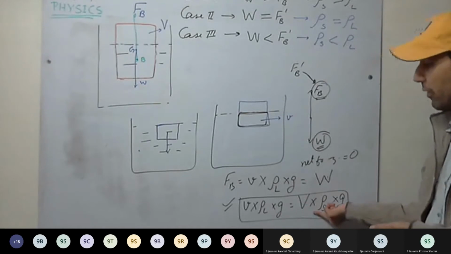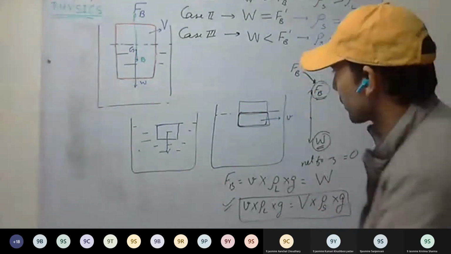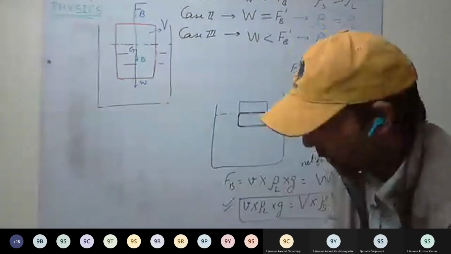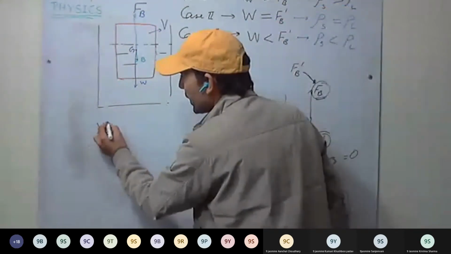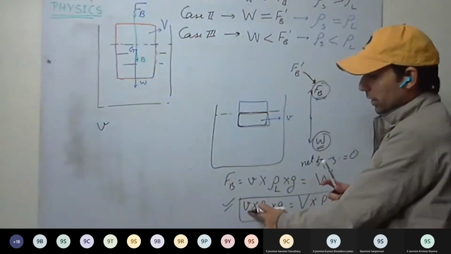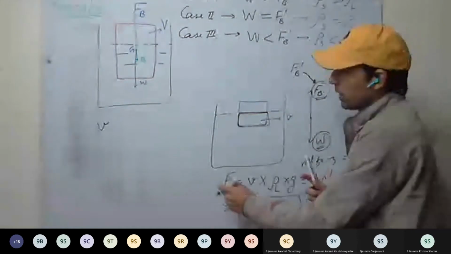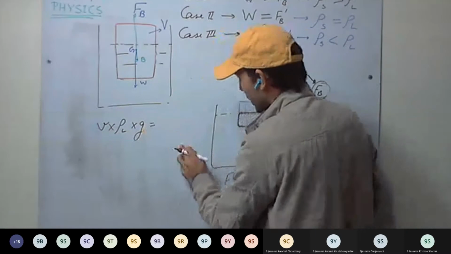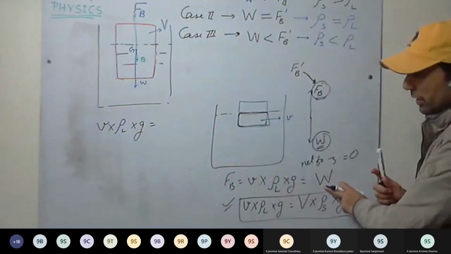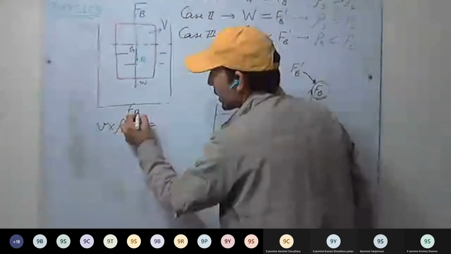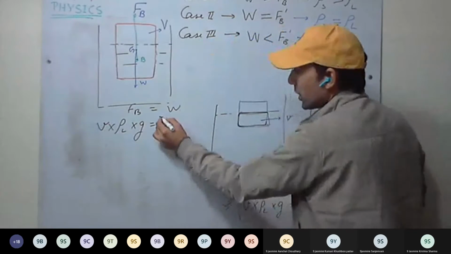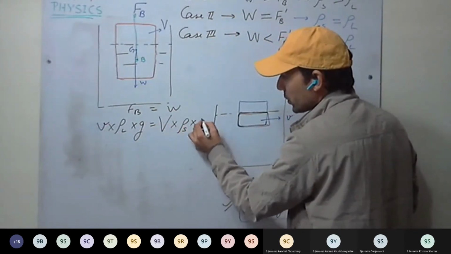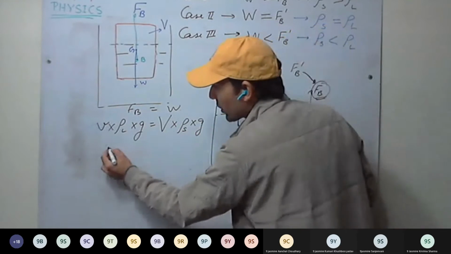Okay. From this we can derive a relation. Smaller v, the volume of the submerged part or volume of the liquid displaced, into density of the liquid into acceleration due to gravity is the same as the weight of the liquid. Fb equal to W. W is what? Volume of the solid into density of the solid into g. g gets cancelled. What we are having?